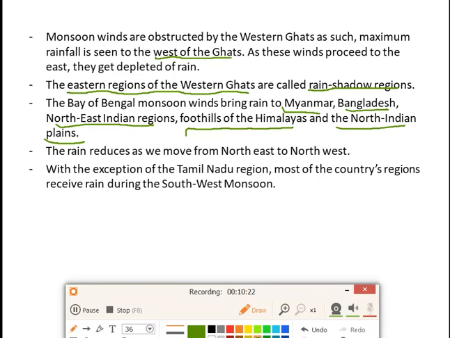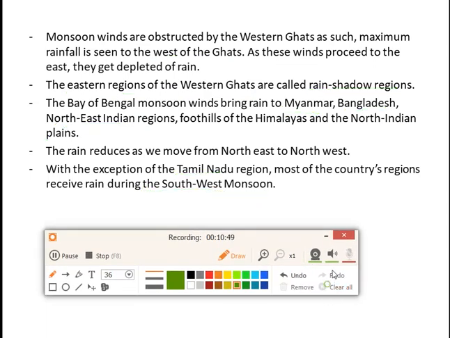Rain reduces as we go from northeast to northwest. So as we proceed from northeast to northwest, the intensity of the rainfall will become less. It will reduce. With the exception of the Tamil Nadu region, most of the country's regions receive rain during the southwest monsoon. So except Tamil Nadu, most parts of the country will receive rain during the southwest monsoon. This is also one of the important points.